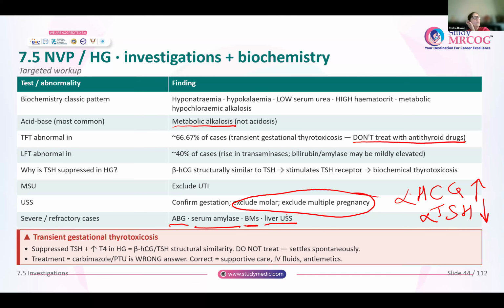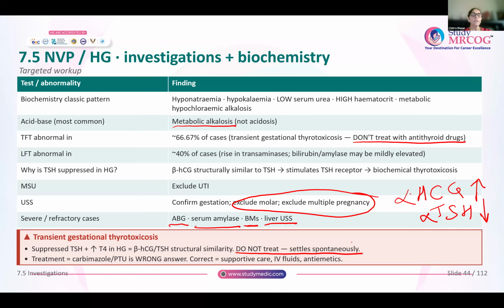One thing that you have to remember about hyperemesis is, please do not treat this biochemical thyrotoxicosis. It settles down by itself. Once the hyperemesis is controlled, or at the end of the first trimester, it settles down by itself.